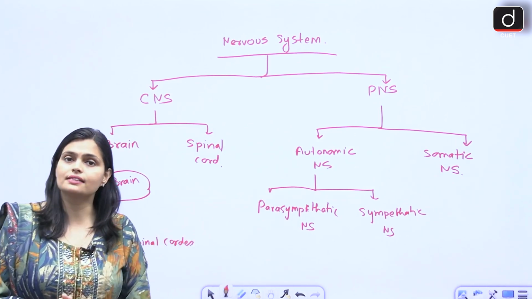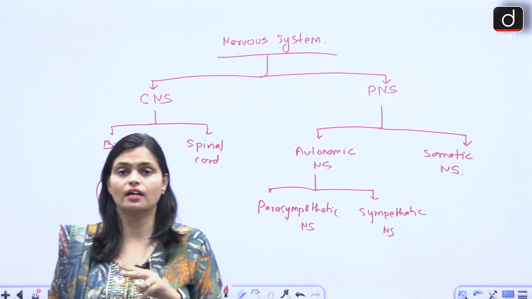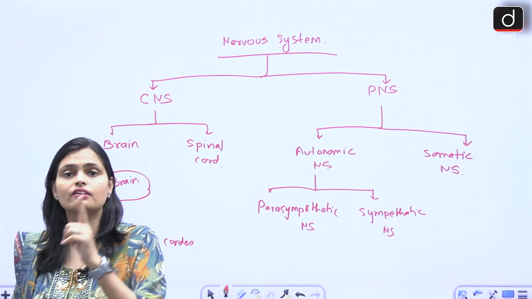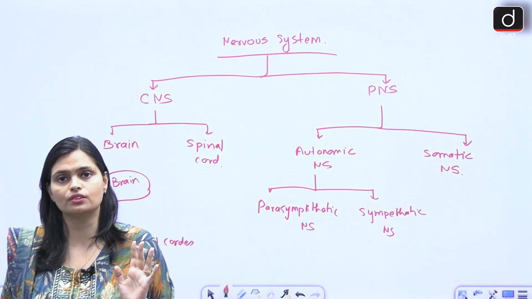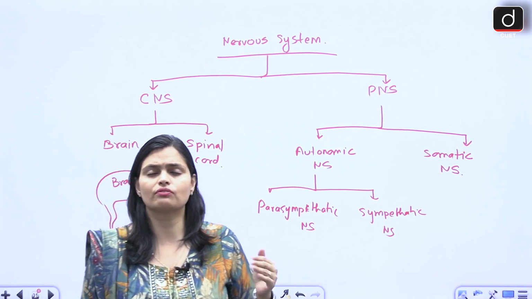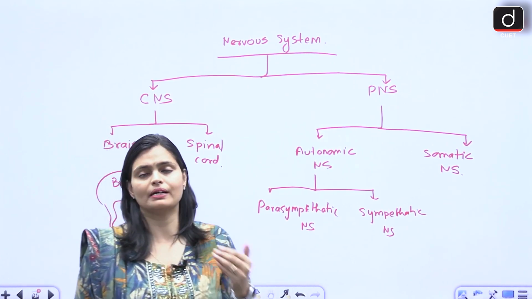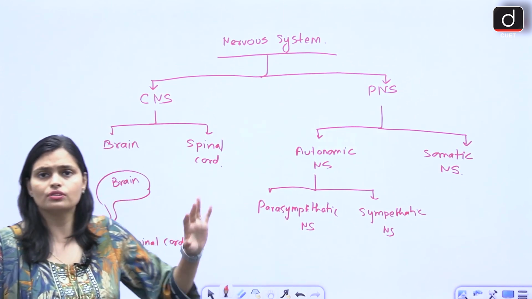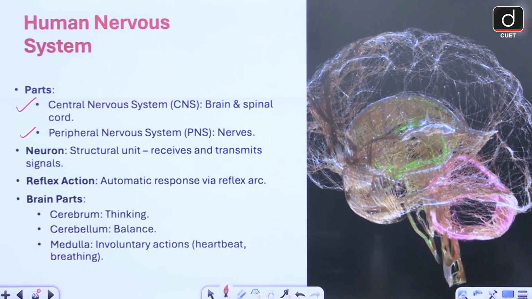It is of parasympathetic and sympathetic. Now they both are antagonist, opposite. If one starts the functioning of any organ, the other will stop the function of that organ. So whichever organ is started by parasympathetic, that organ is stopped by sympathetic nervous system. So these are some of the functions and classification of nervous system.